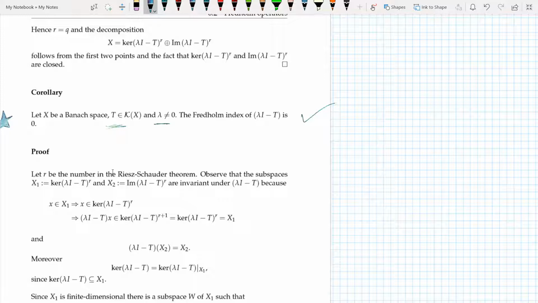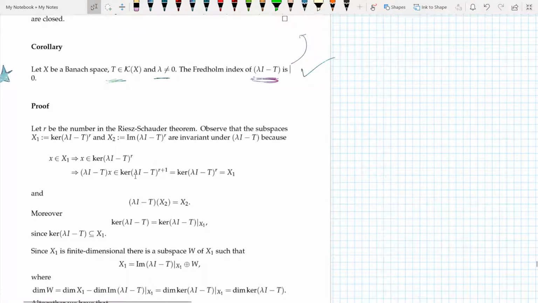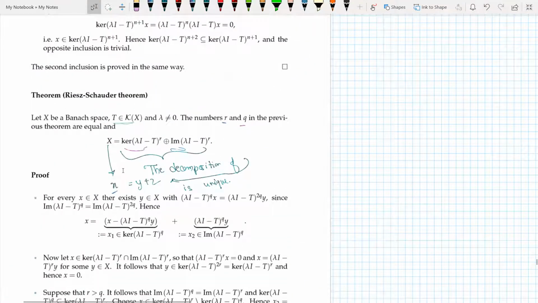The Fredholm index of lambda I minus T is 0. So this is again a consequence of the theorem that we did above, and it's again a very simple linear algebra proof. We just need to keep in mind the statement of that as of now to prove some proofs later on.